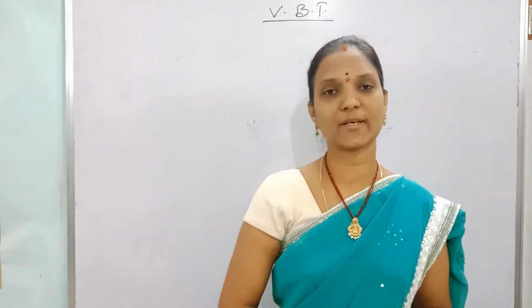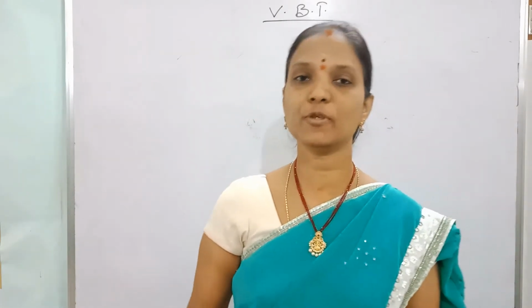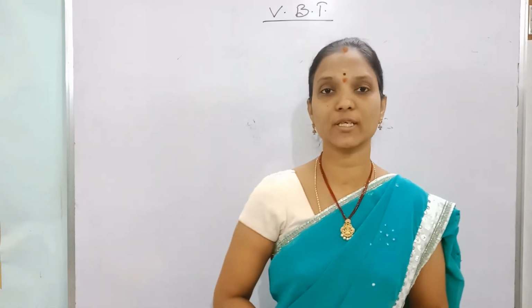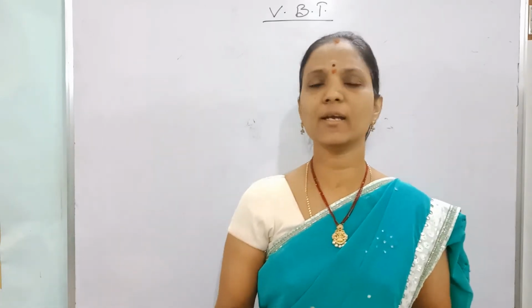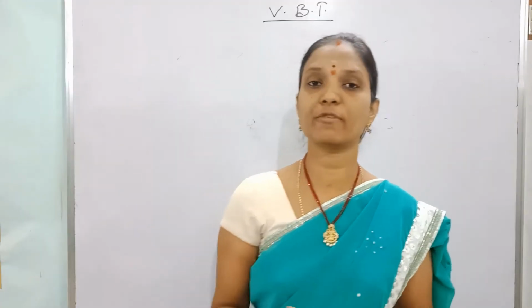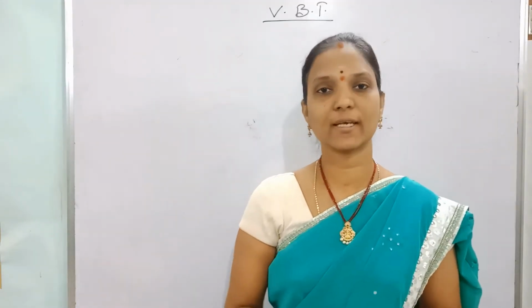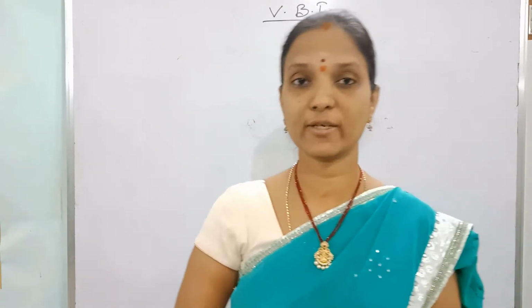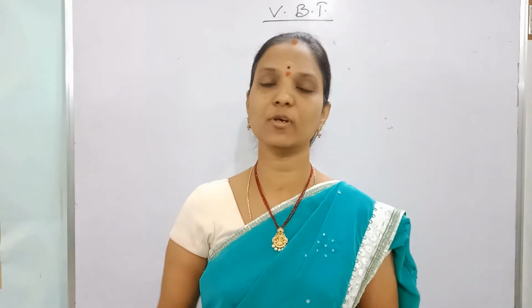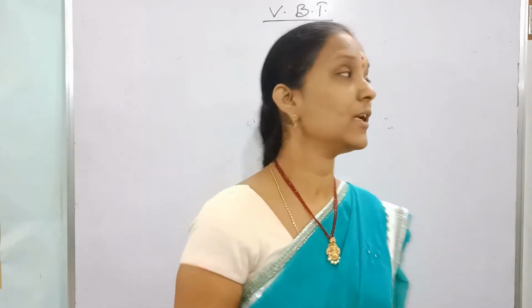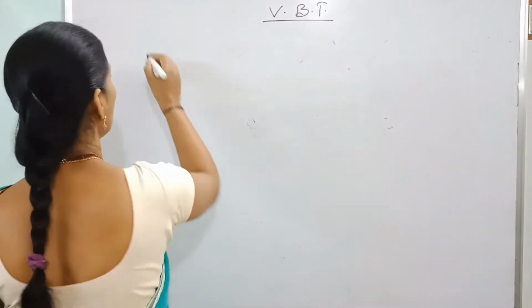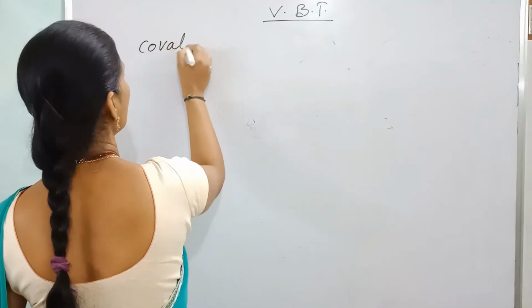In this video we are going to discuss the valency bond theory. Before this, we learned Fajans' rules, how to identify ionic and covalent compounds, what an ionic bond is, and the favorable conditions for the formation of cation and anion. That concept is completed. So now, covalent bond: what is this covalent bond and what are the different theories? The first theory is valency bond theory. First of all, what is a covalent bond?